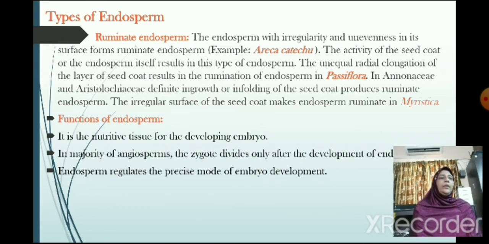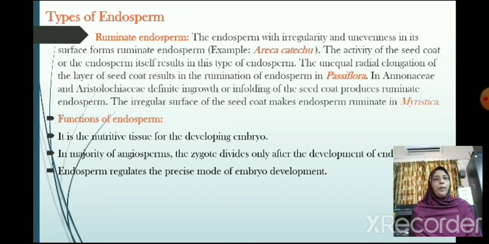The unequal radial elongation of the layer of seed coat results in the rumination of endosperm in Passiflora. In Annonaceae and Aristolochiaceae, definite ingrowth or infolding of the seed coat produces ruminate endosperm. The irregular surface of the seed coat makes endosperm ruminate in Myristica.